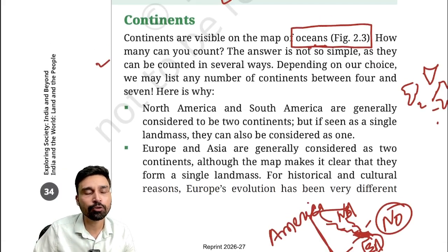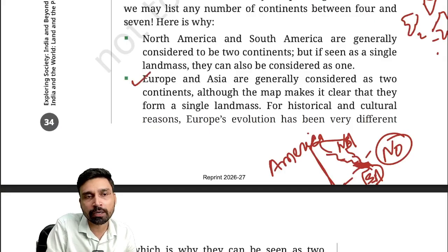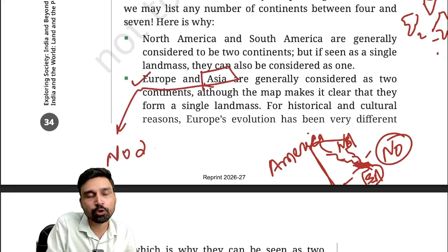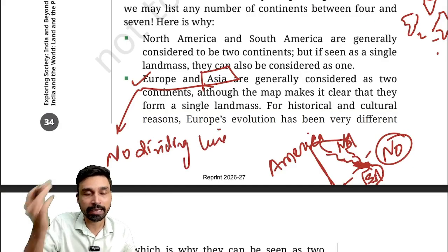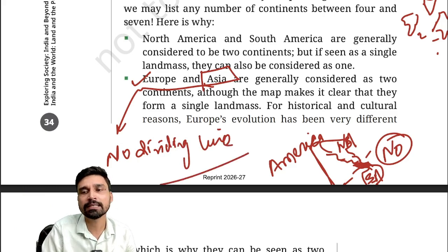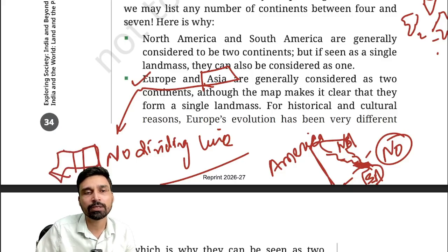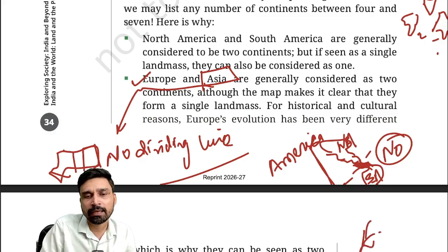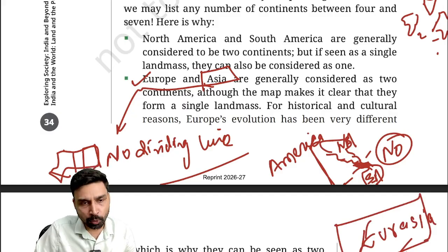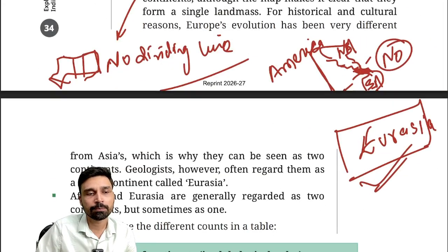Similarly, we can take the example of Europe and Asia. We classify two continents, the European continent and the Asian continent. But again, there is no dividing line between Europe and Asia, not a real line. Whatever dividing line we have drawn is our imaginary line. There is no gap between both continents, and no water body between them. So both continents are connected together, making up a single landmass. For practical purposes, we can very well say that rather than two continents, Europe and Asia, we have a single continent that we can call Eurasia. So that's how we can understand that it is a matter of perspective.